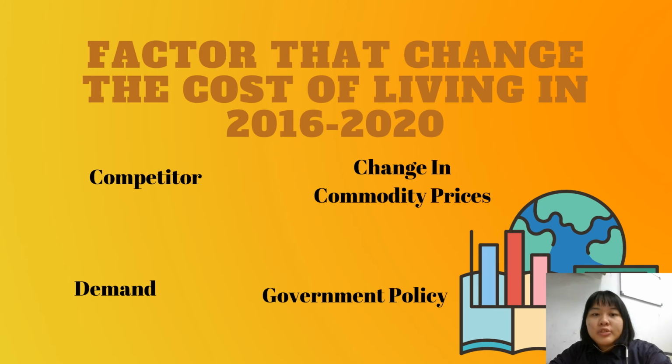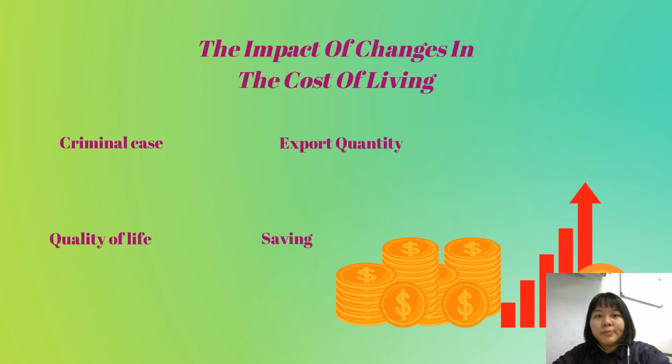The PPI measures the change in price of commodity charged by domestic producers in 5 sectors, namely agriculture, forestry and fishing, mining, manufacturing, electricity and gas, and water supplies. This part I will present about the impact of change in the cost of living.